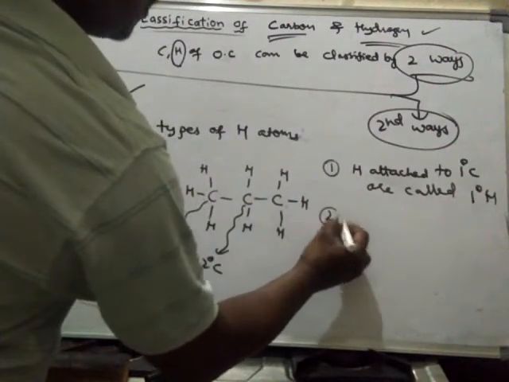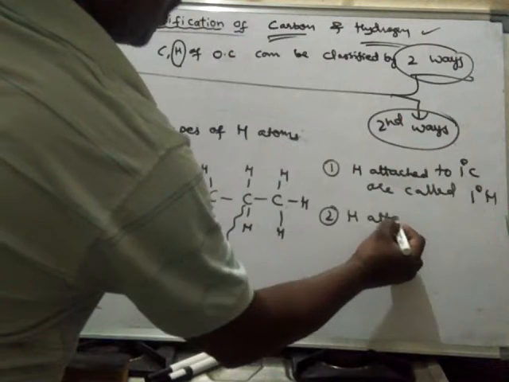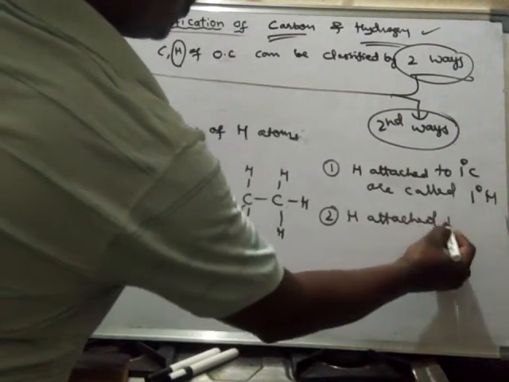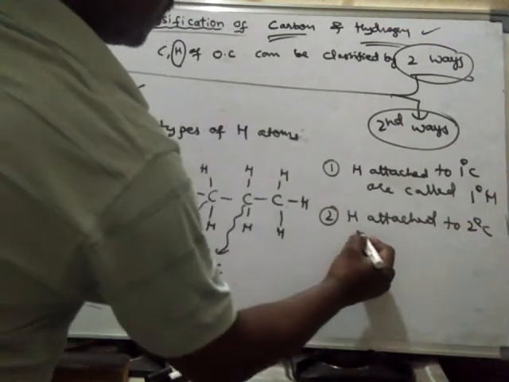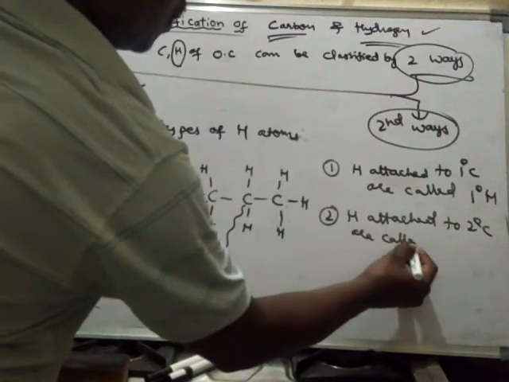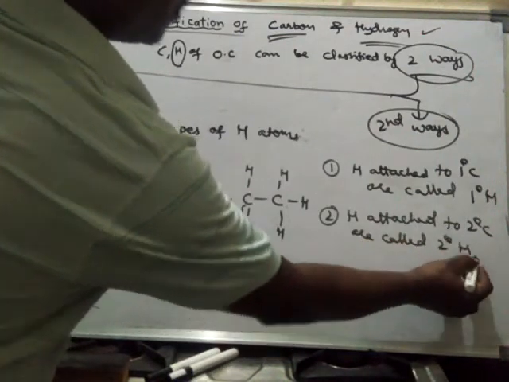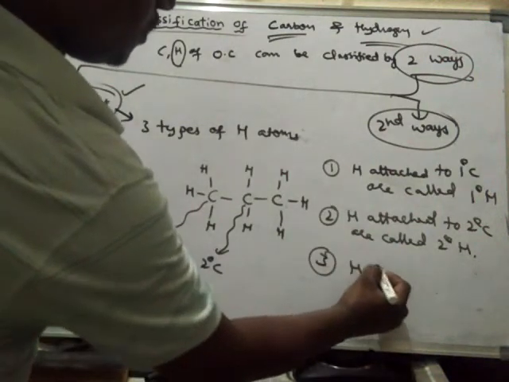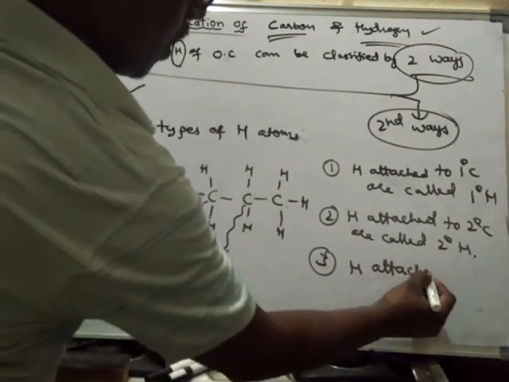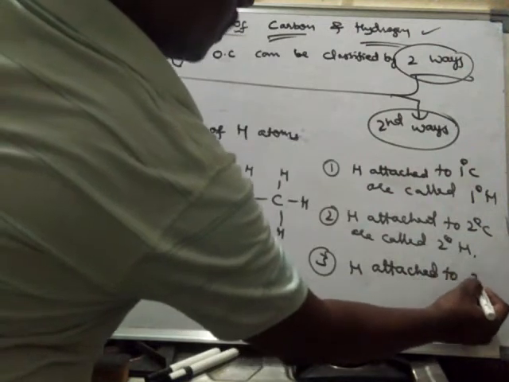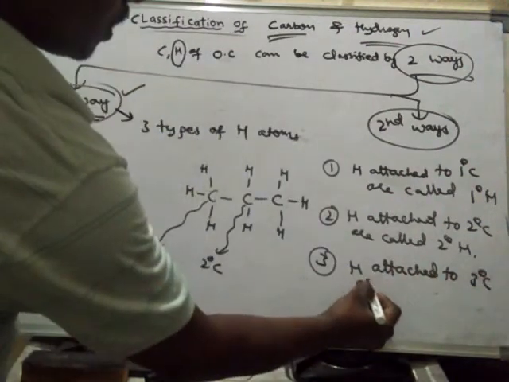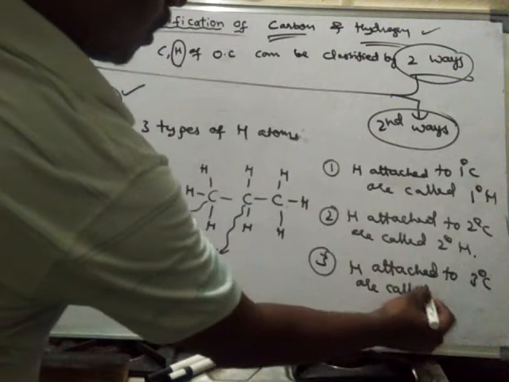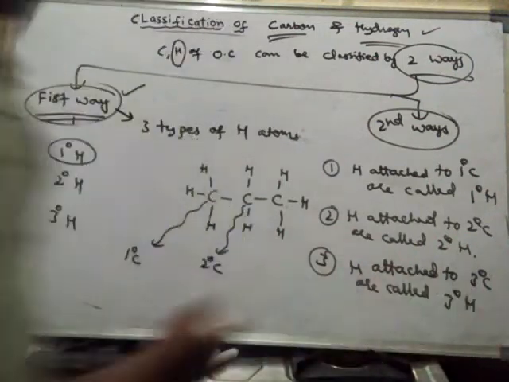Next, hydrogens attached to secondary carbons are called secondary hydrogens, and hydrogens attached to tertiary carbon are called tertiary hydrogens.